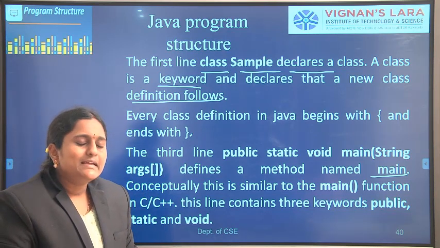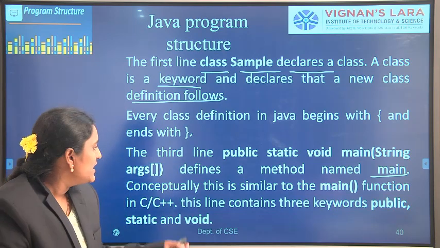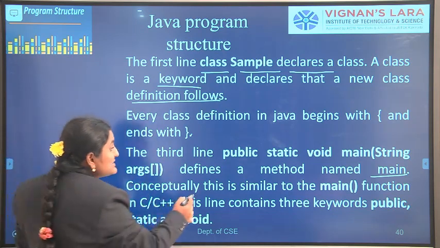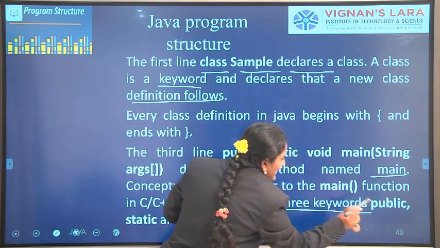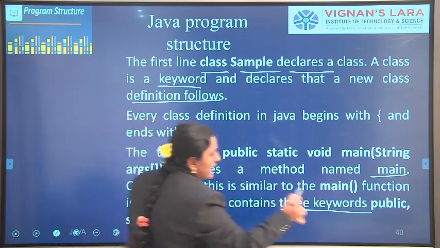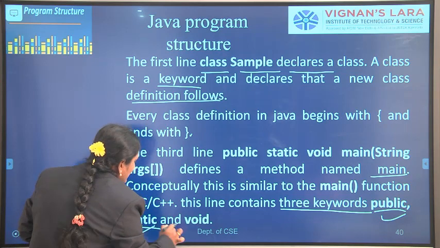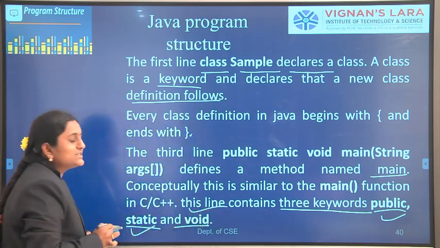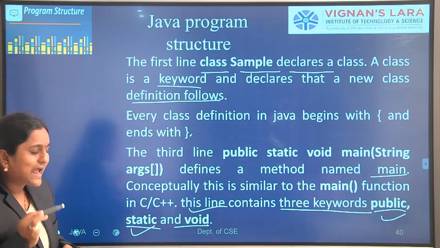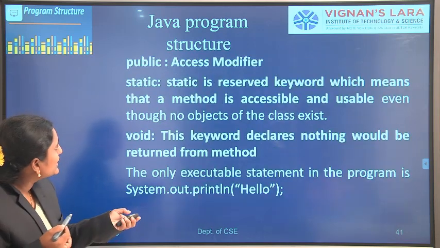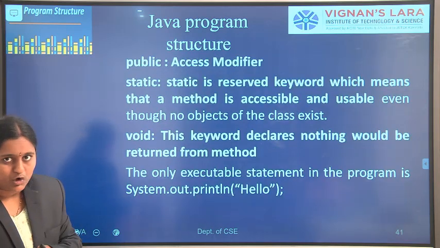It is similar to the main function in C, but it contains 3 keywords: public, static, void. What is the importance of these 3 keywords?